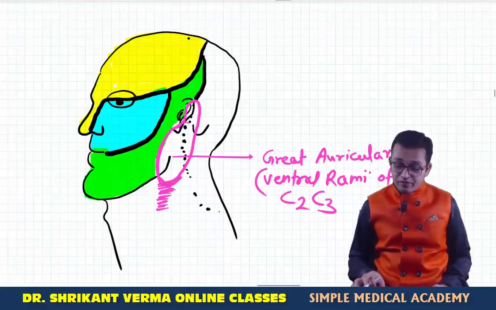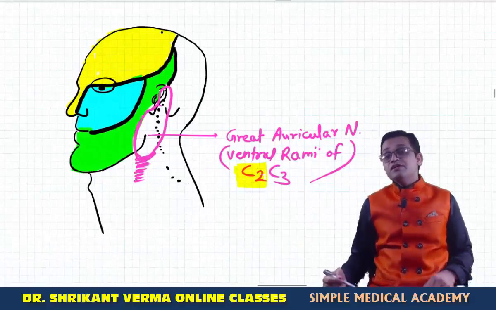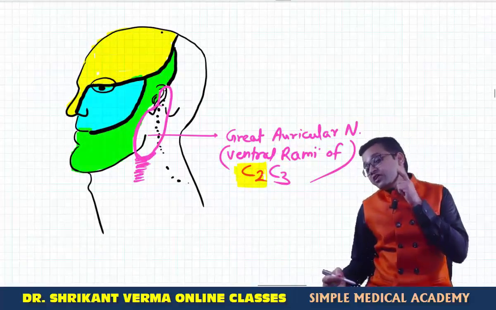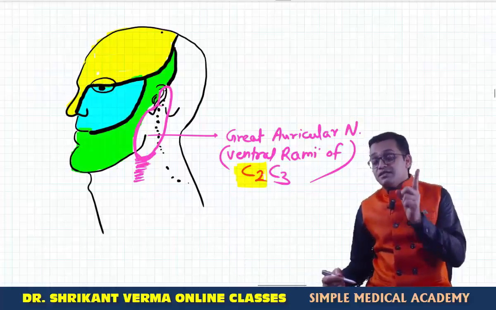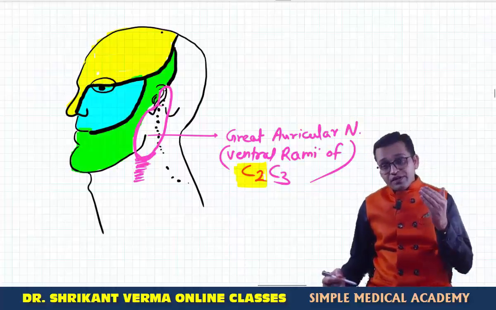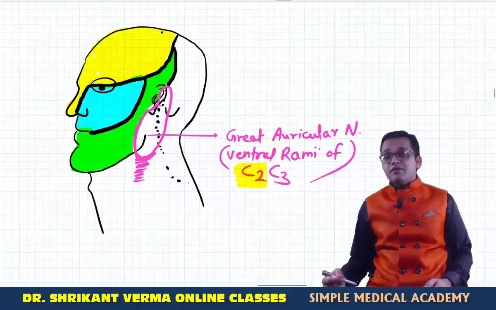If you want to remember one particular spinal segment, then C2 is the best. So remember, this is very important. The angle of the mandible, great part of the auricle, major nerve supply of the pinna, as well as the shaving area is supplied by the great auricular nerve, which has been asked continuously 3 times in the recent NEET AIIMS exam correlating with Frey syndrome.